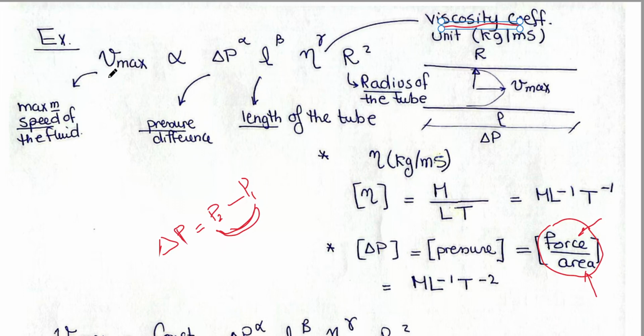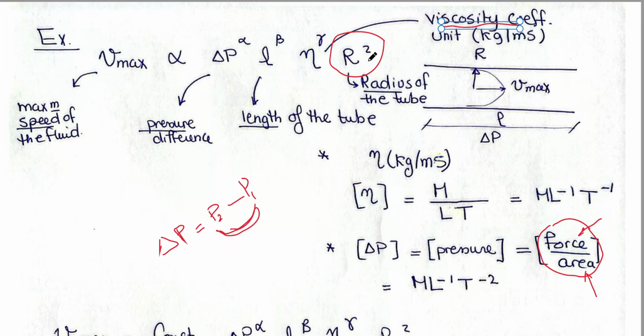Again, velocity is proportional to delta P to the power alpha, L to the power beta, eta to the power gamma, and also r squared. Now the power of r is known. R here is the radius of the tube.